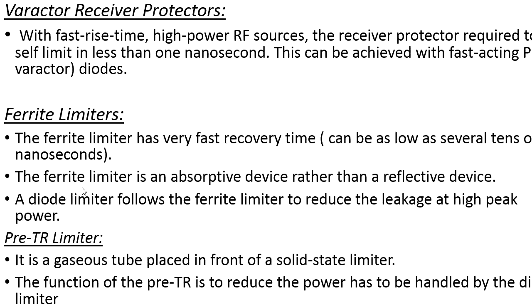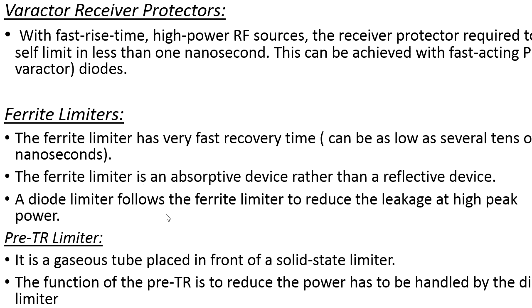The ferrite limiter absorbs the leakage signal from the transmitter part of the radar, rather than reflecting the signal to the receiver part of the radar. Also, the ferrite limiter has a very fast recovery time. Fast recovery time means that whenever a leakage signal occurs, it should be kept ready for one more leakage signal that occurs the next time. So at that time fast recovery occurs in the ferrite limiters.